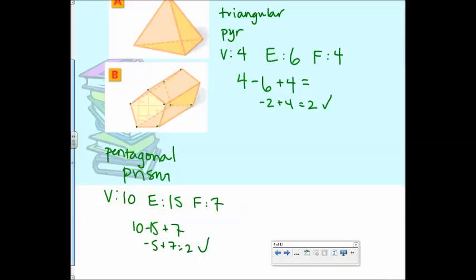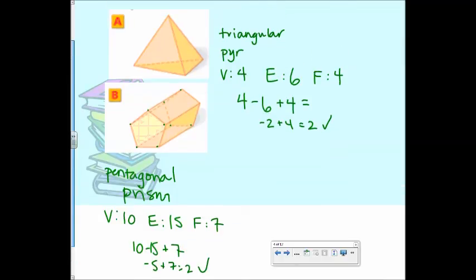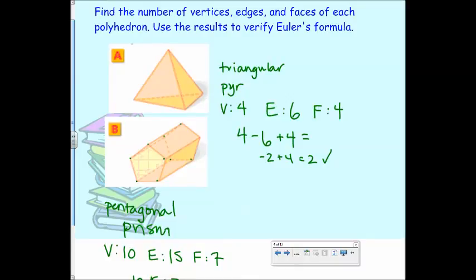So again, like we said before, the difference between a pyramid and a prism is that a prism has 2 bases, a pyramid has 1. So if I take a cross section, that's like cutting it in pieces. What's the difference between the cross section of a prism and the cross section of a pyramid? The prism would stay the same. Yeah, every slice of a prism would look exactly like the base, whereas with a pyramid, every slice would be smaller, smaller, smaller, or larger depending on which side you're cutting from.